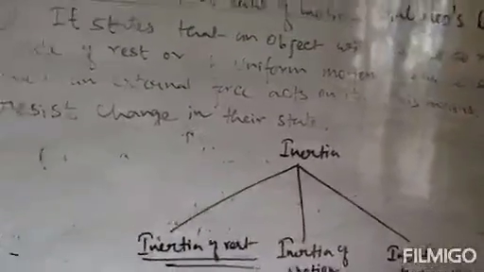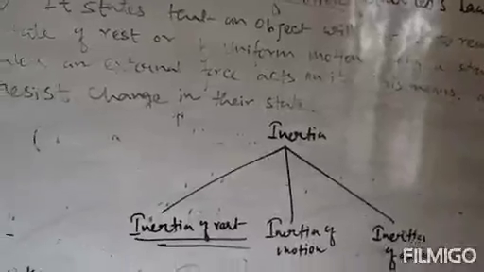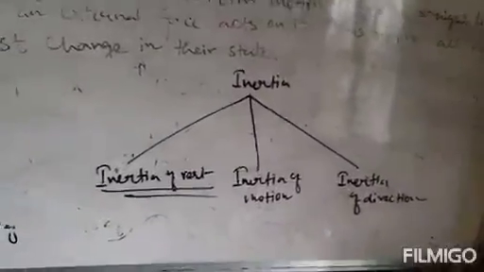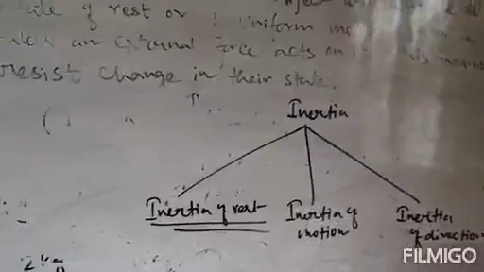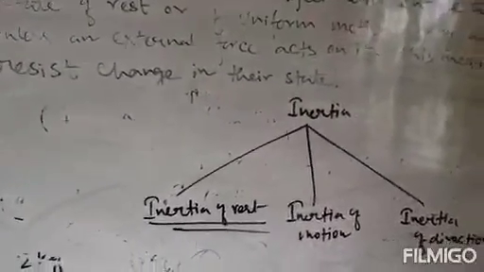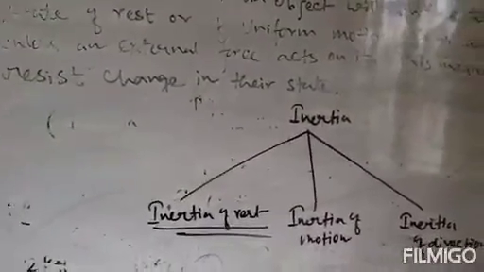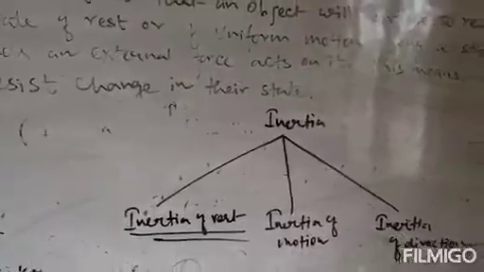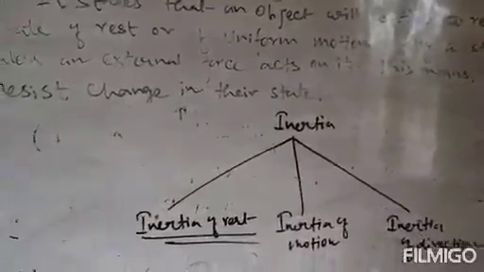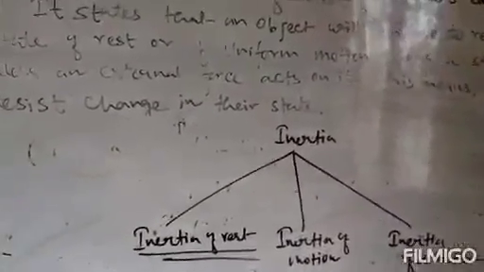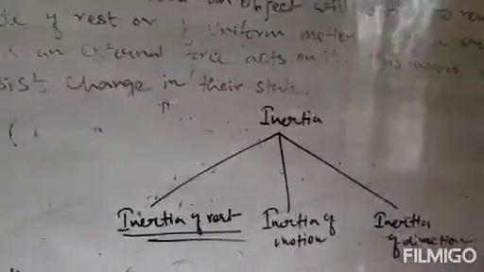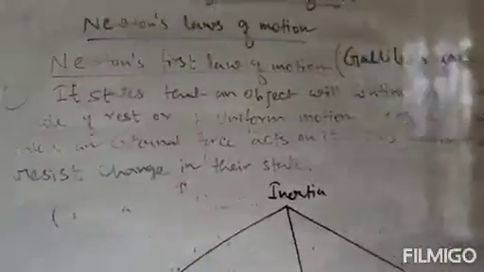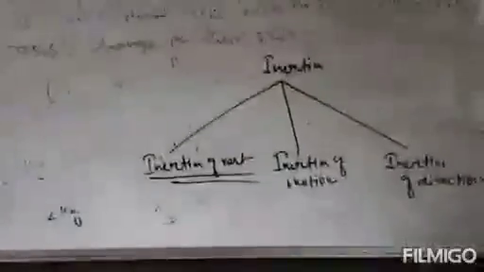Clear? On that basis, inertia is classified into three types: inertia of rest, inertia of motion, and inertia of direction. In inertia of rest, when you are applying force on a body, the body tries to resist your force and will not change its state of rest. If initially the body was moving, it will continue to move, and if the body is initially at rest, it will stay in its position. That means it will continue to be in its state of rest. That is called inertia of rest.